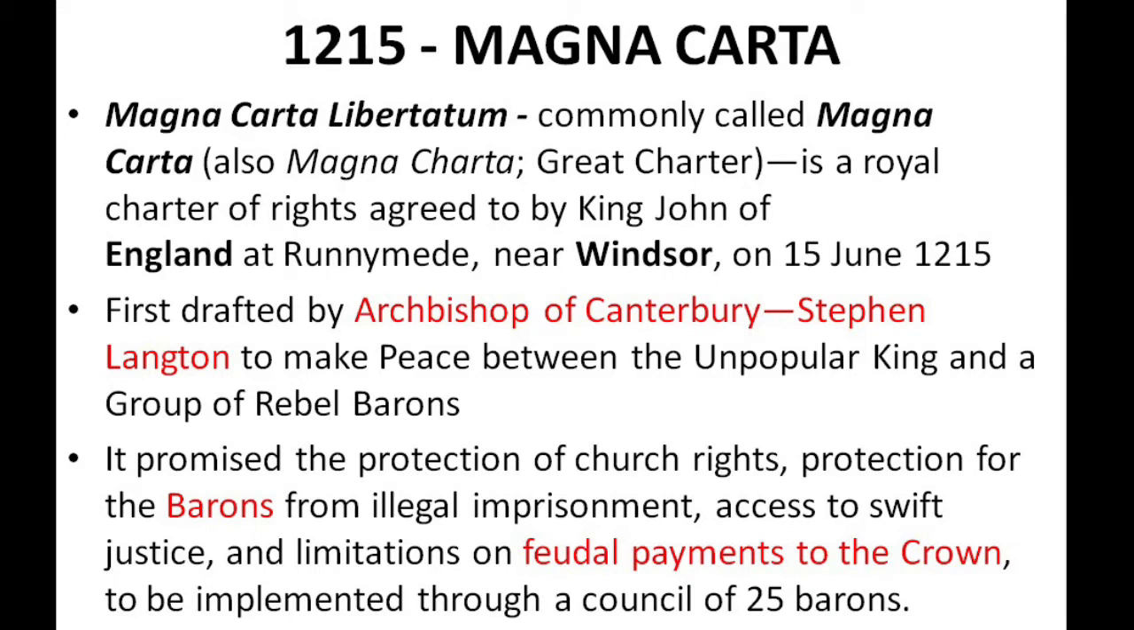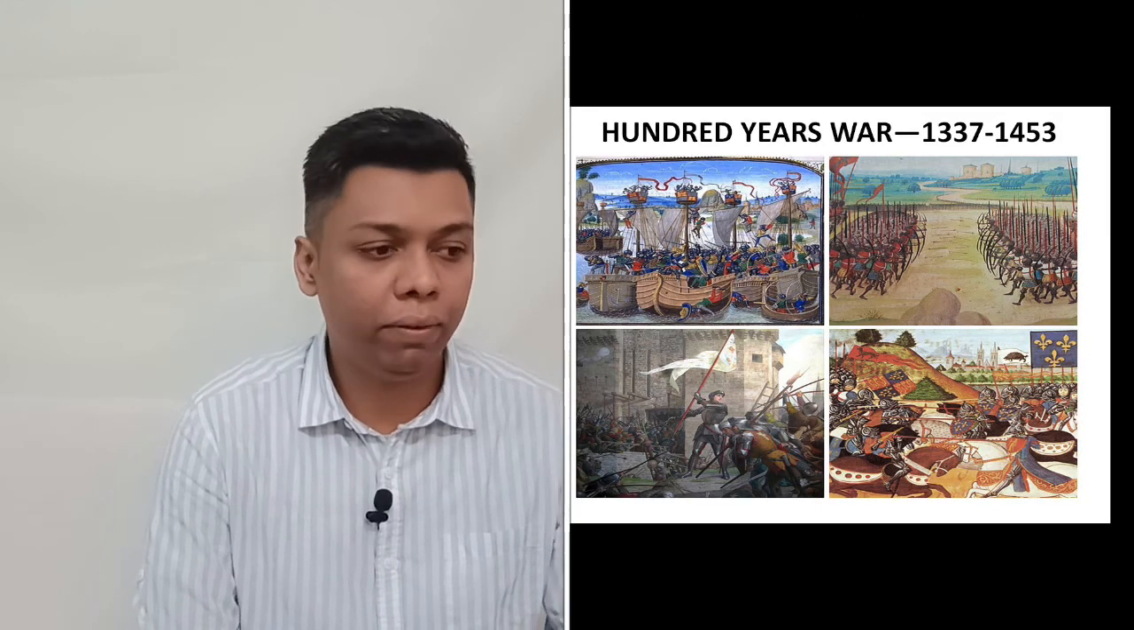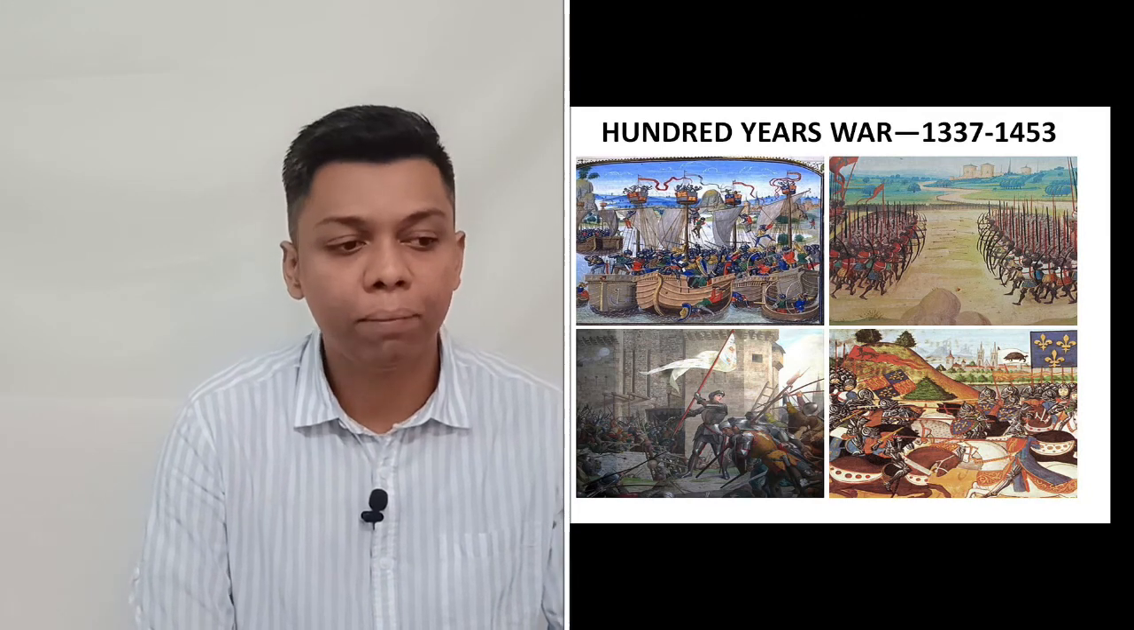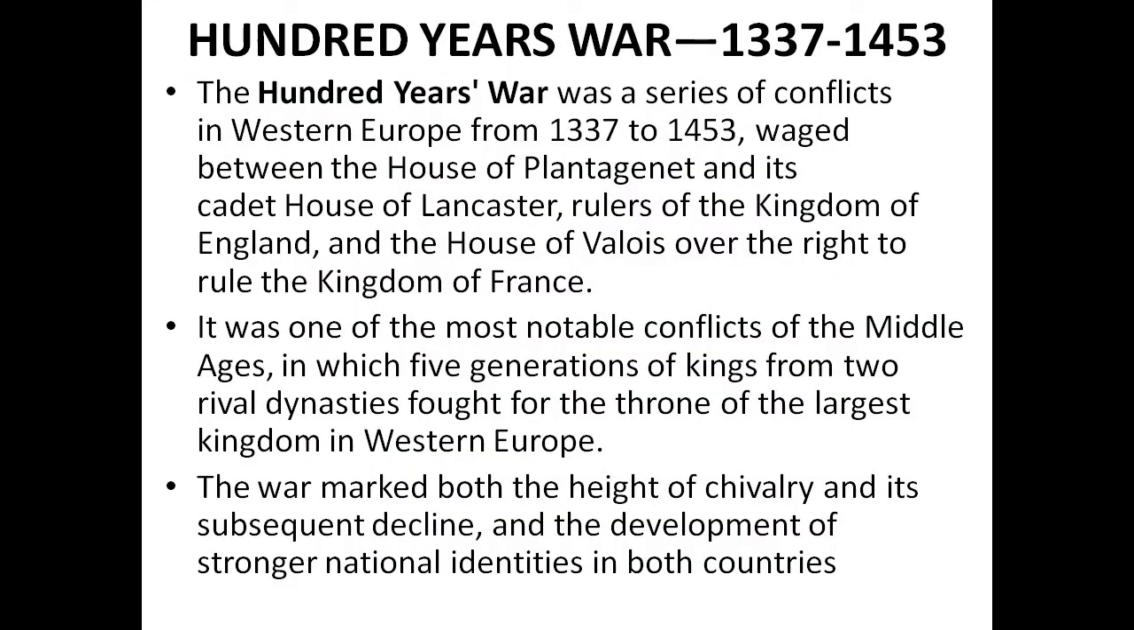Now, after this point of time, there is the Hundred Years' War, which is also very important, which started in 1337 and ended in 1453. This war was between the House of Plantagenet and its cadets, that is the House of Lancaster and the House of York. But there was another house, the House of Valois, whose people belonged to France. Why were they fighting? They were fighting because they wanted to rule the kingdom of France.